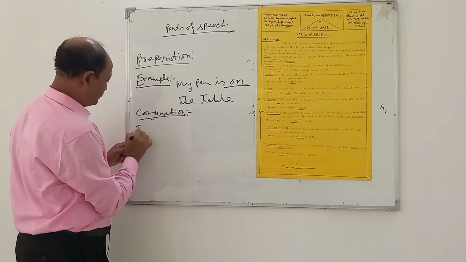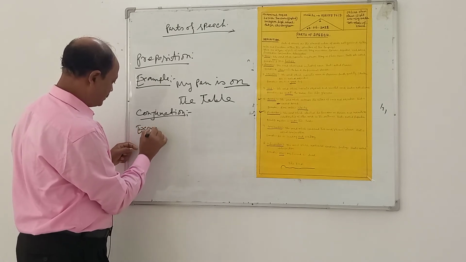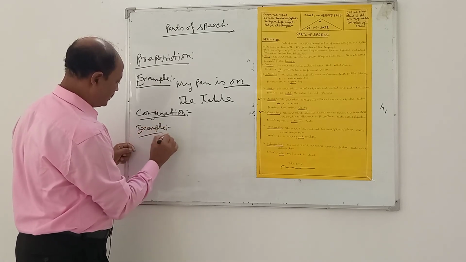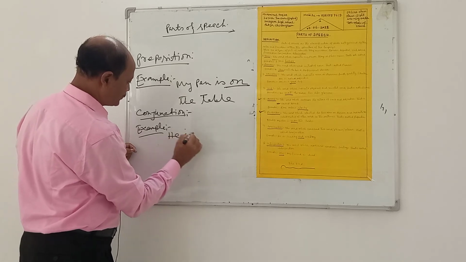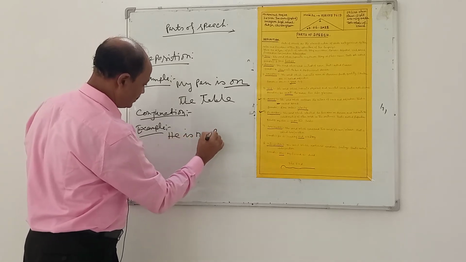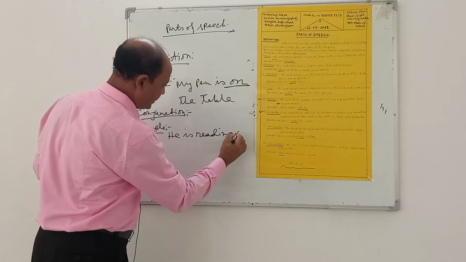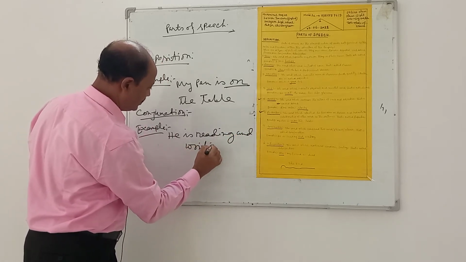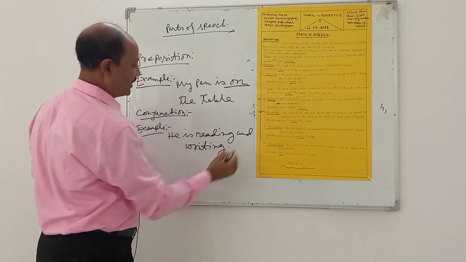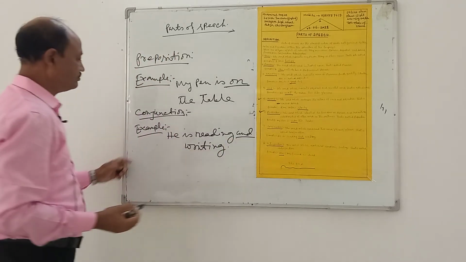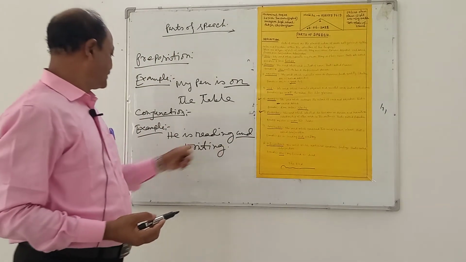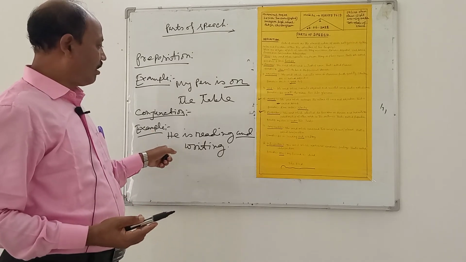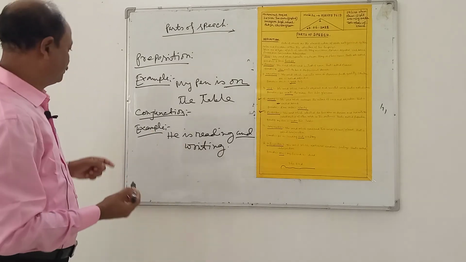Example: He is reading and writing. And is the conjunction in this sentence.